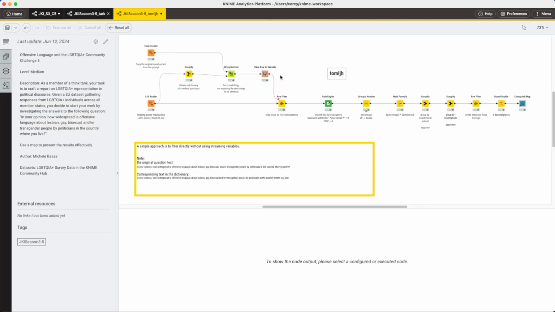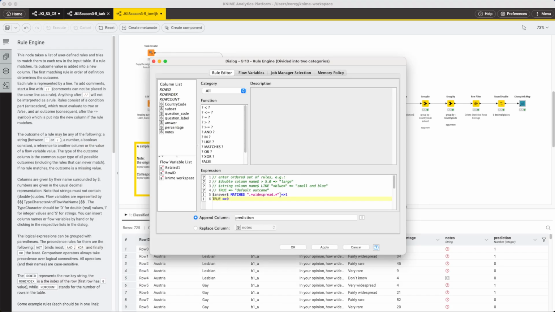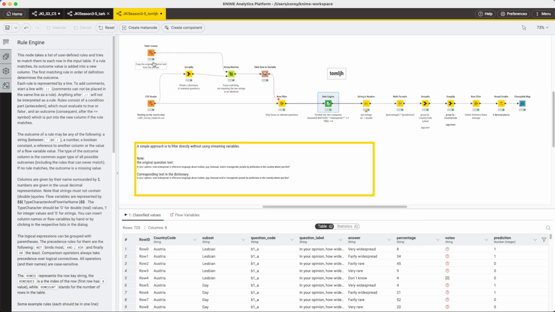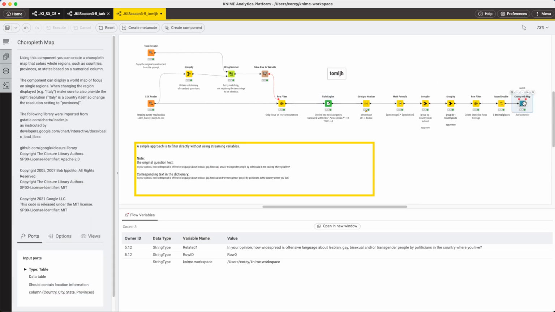The final solution I want to show you is from Tom LJR. Tom LJR did this again a little bit differently. With a rule engine here to start. If they answered widespread at all, he gave them a 1. So kind of giving them a was it high or not. So it's kind of binary in that way. And then doing some aggregating that way.